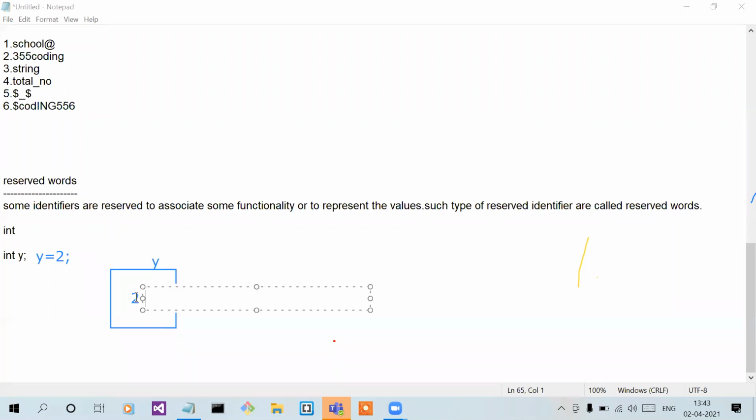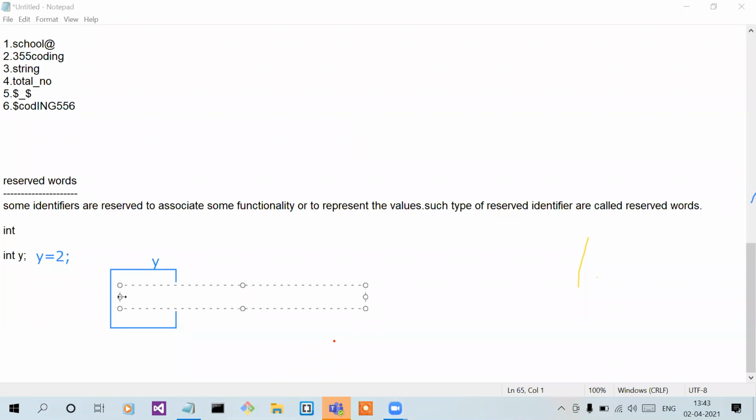You can't store, let me delete this, you can't write like this. A is what? A is a character, a string character.